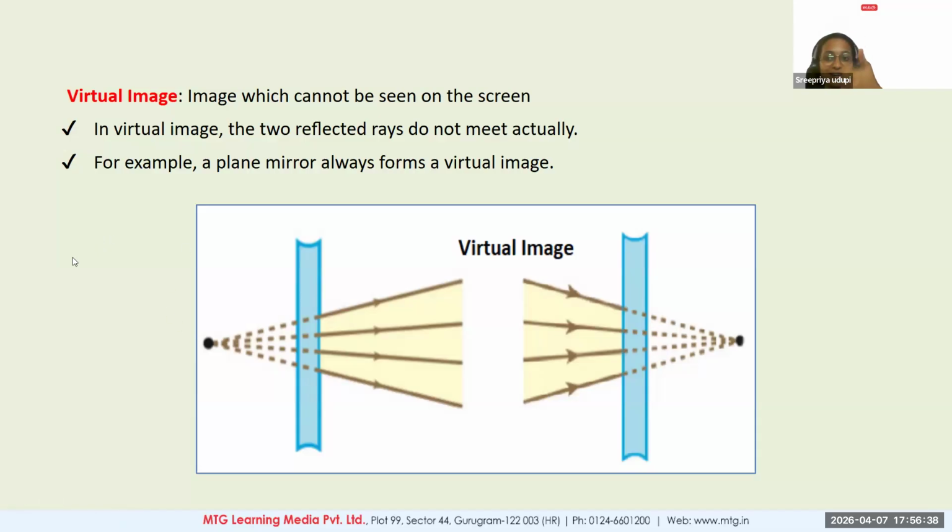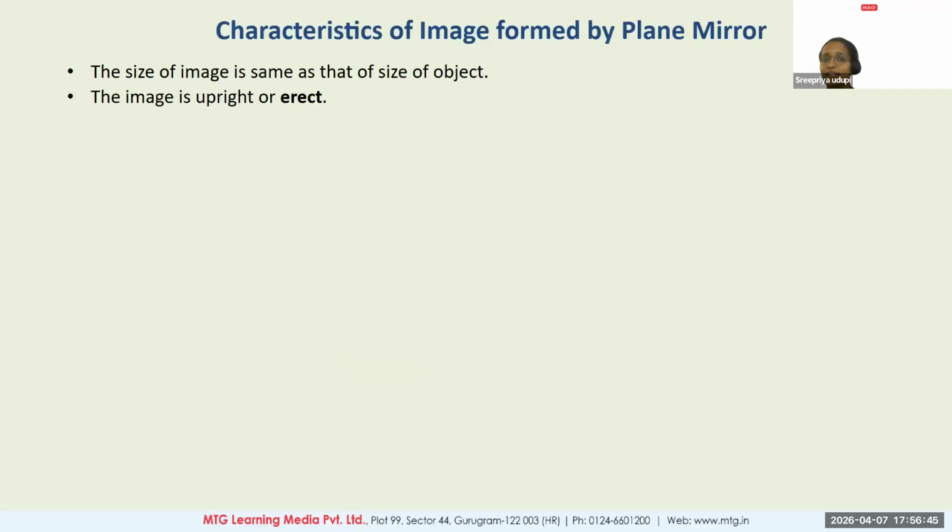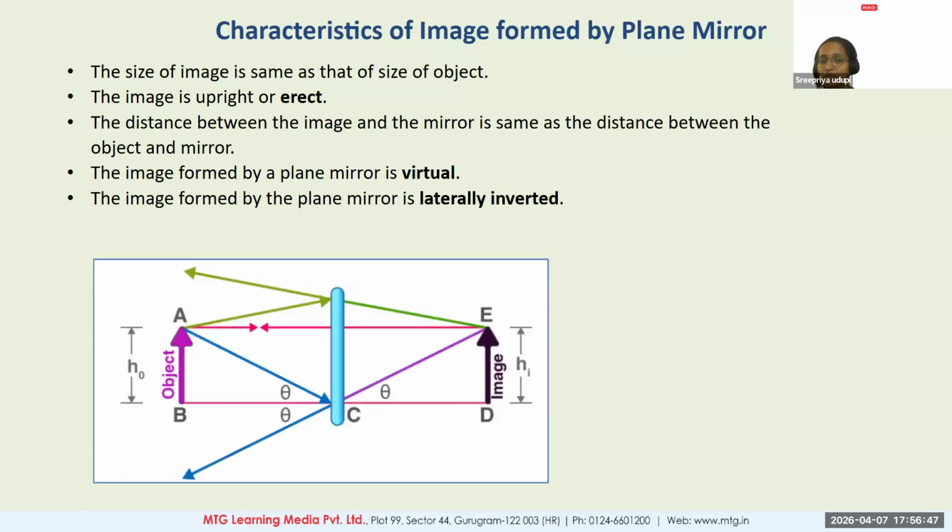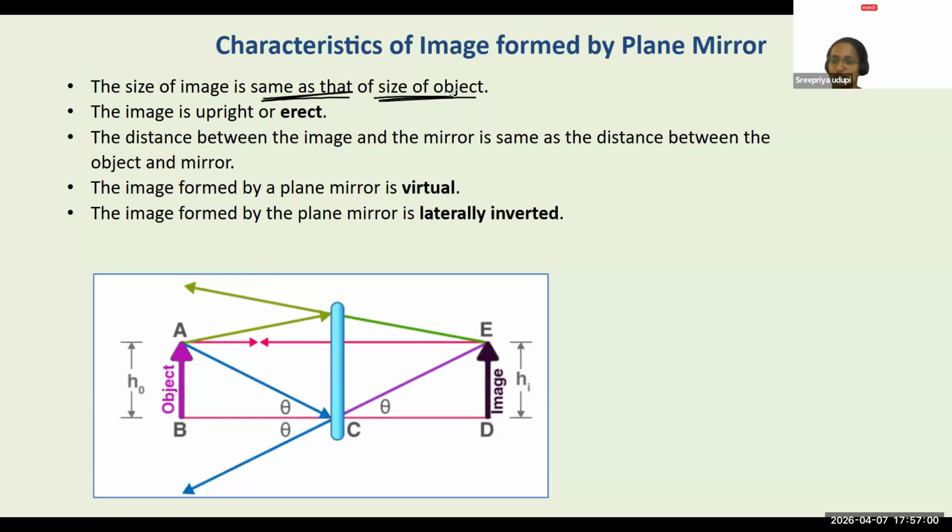For a real image, light rays actually meet. For a virtual image, they don't meet. Okay? Now, what are the characteristics of the image formed by a plane mirror? When we talk about a plane mirror, the example is always you standing in front of a mirror. The image formed is of the same size. Whatever your size is, that is the size of the image. Your height, your personality, exactly the same, it is going to be visible. Same size as that of the object.